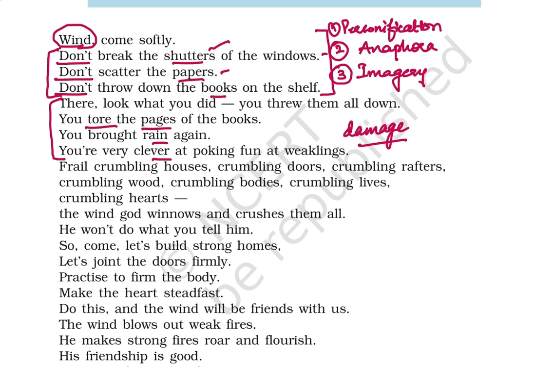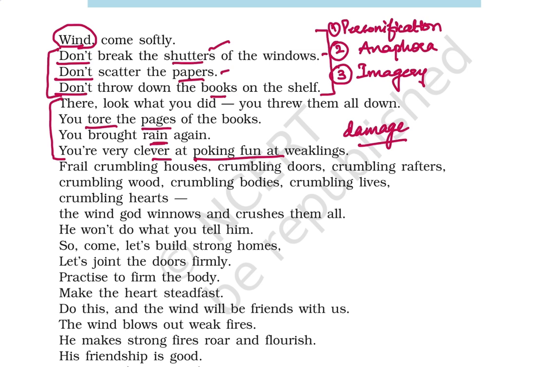Now what is it doing? It's tearing the pages of the books, right? And it's bringing down the rain. Whenever you see a lot of wind blowing around your area, and there are huge black clouds in the sky, what do you expect the next moment? Obviously, it's rain that is going to be expected anytime.